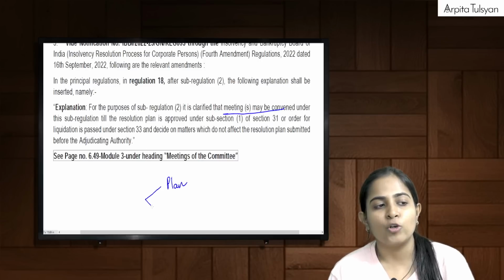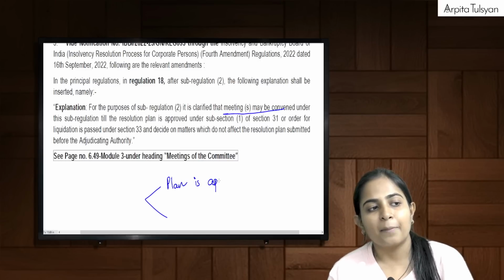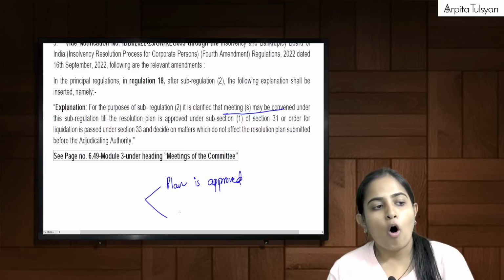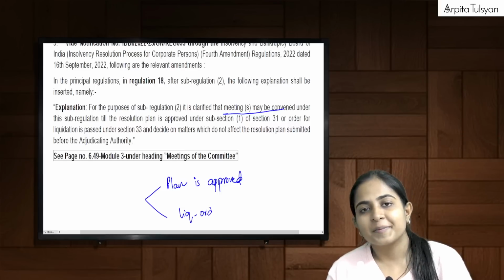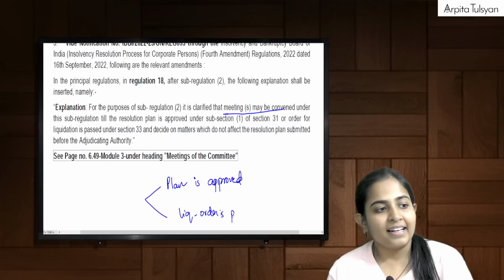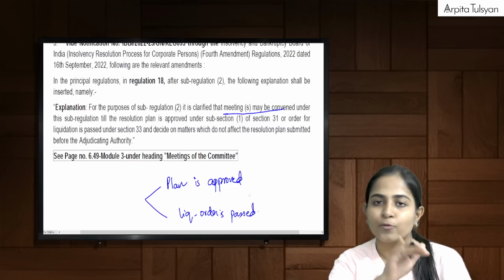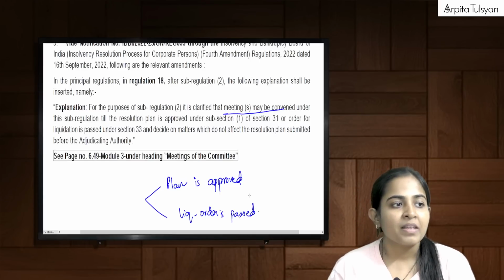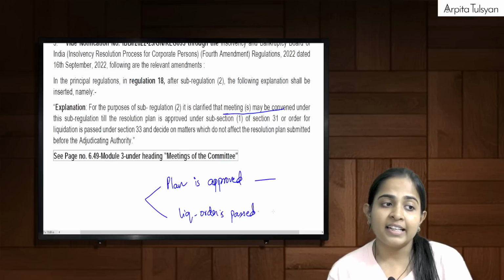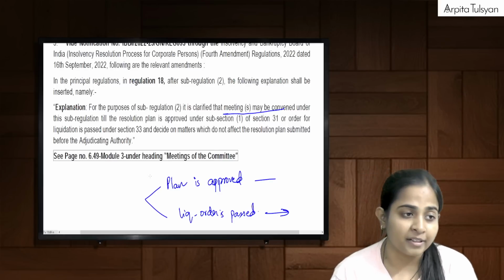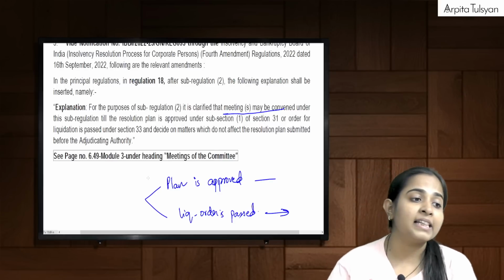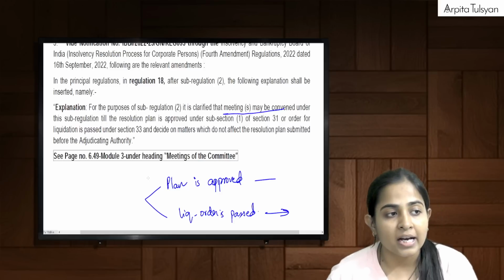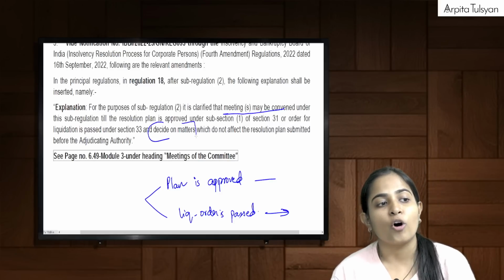See, there were two possibilities: either the plan is approved or the liquidation order is passed. This is going to be the end of CIRP. So meetings can be convened till the plan is approved or till the liquidation order is passed, and decide on the matters